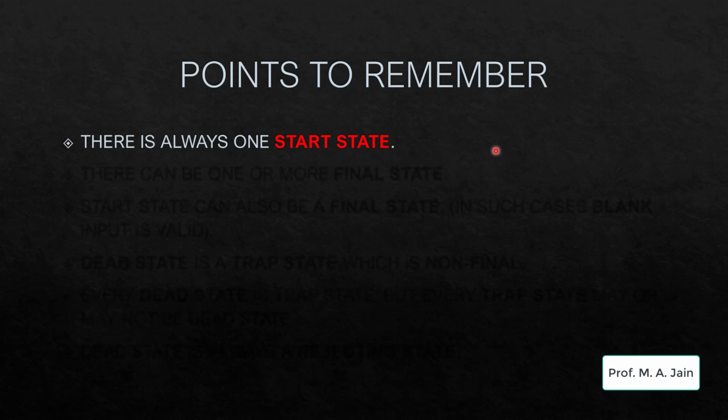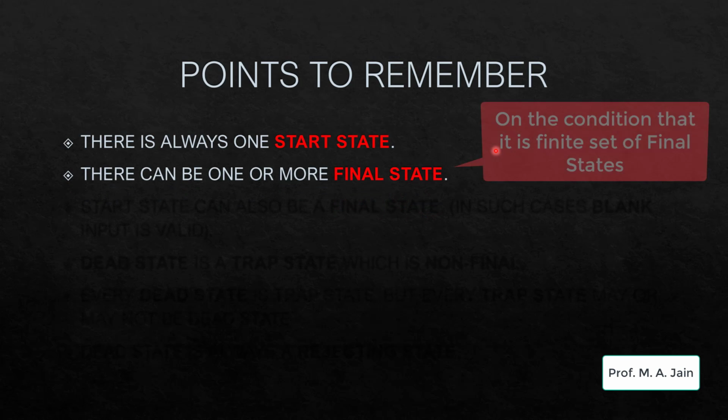First point, there is always going to be a start state, which is represented by QS till now in all of our finite state machines. Next point, there can be one or more final states. The recent example being in our previous session's first question, wherein we had to validate the input if it did not contain three consecutive Bs.